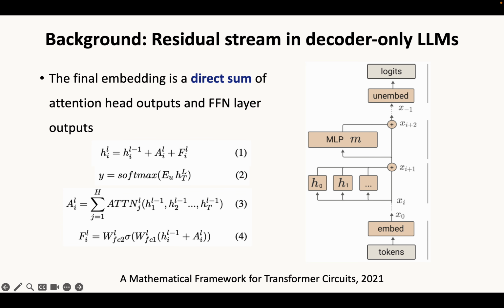Before introducing our method, let me introduce the background about the residual stream in decoder-only LLMs. The final embedding can be represented as a direct sum of many attention head outputs and FFN layer outputs, because each layer output is the sum of the layer input, attention output, and FFN output. The final embedding is used to predict the distribution of the next token over the unembedding space by a softmax function on the multiplication of the unembedding matrix.